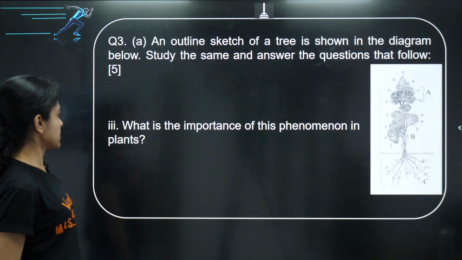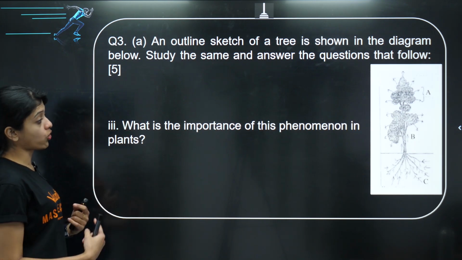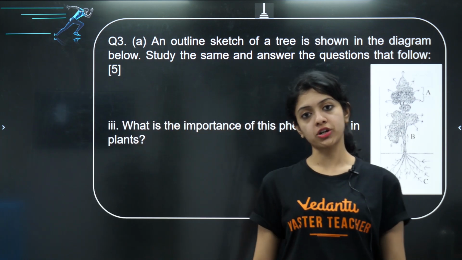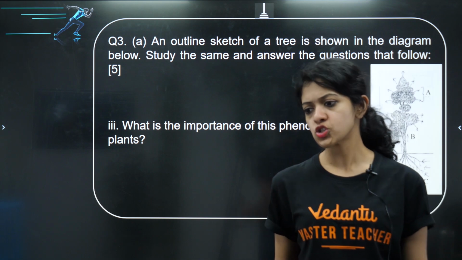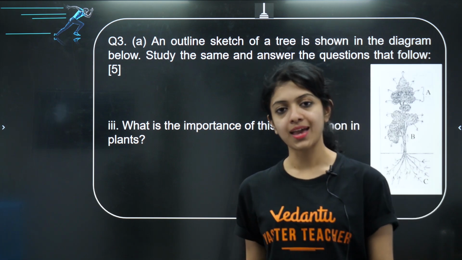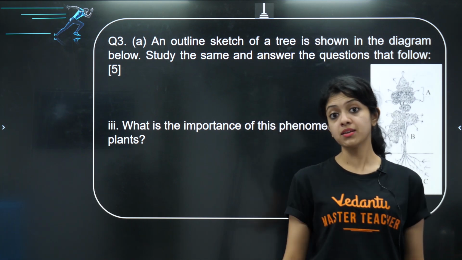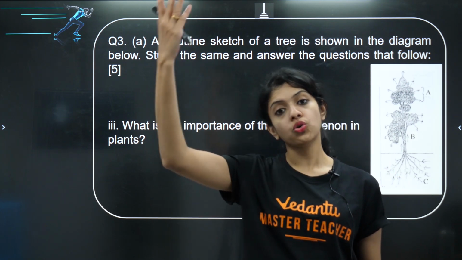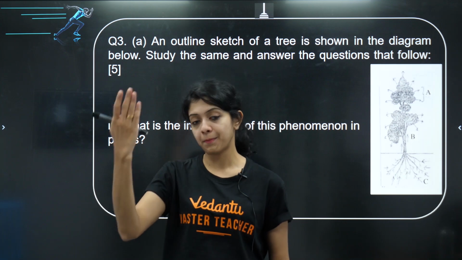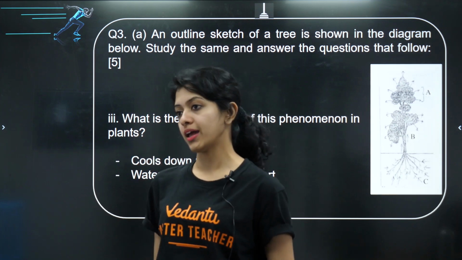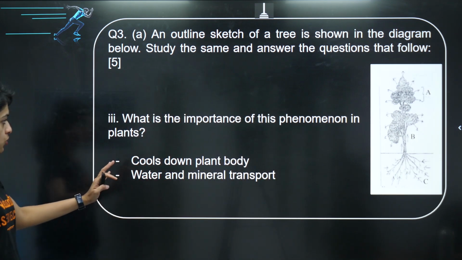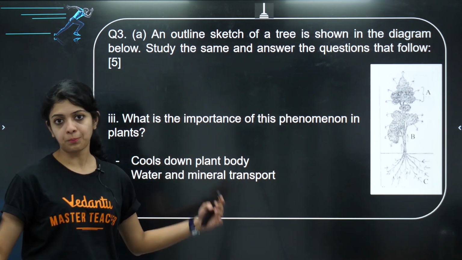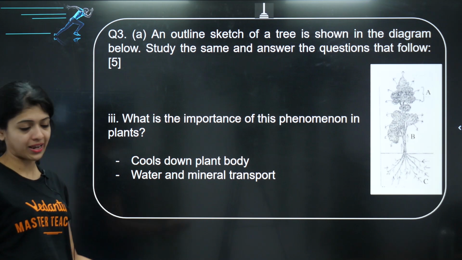Now, question number 3. What is the importance of this phenomenon in plants? Why does transpiration occur? One is to cool down the plant body, and secondly, to help in distribution of water and minerals from the roots to the upper parts of the body. You have to list down those, and again you get a half plus half, 1 mark, completely yours. Very simple.